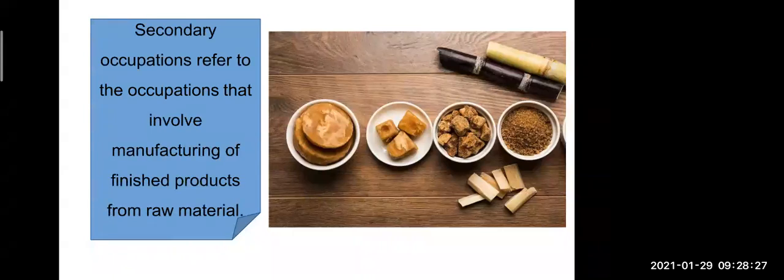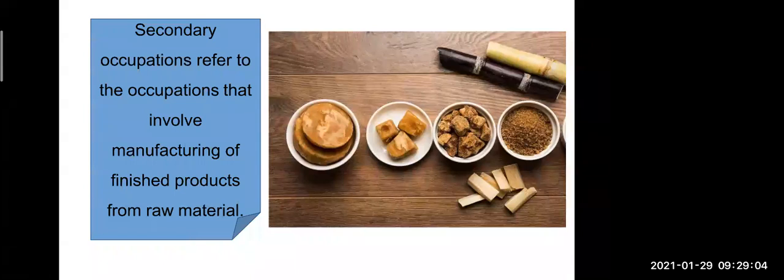Now the secondary occupation refers to the occupation that involves manufacturing of the finished product from raw material. The raw material we are getting from the primary occupation, and primary occupation is related to nature. Okay, so whatever things we get from nature, that is being processed, and that processed thing is known as a secondary occupation. For example, I told you about the cotton. Raw cotton is converted into cloth. Okay, so that cloth is a secondary occupation.